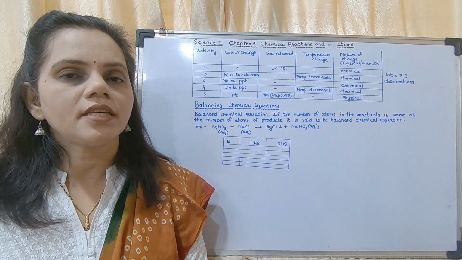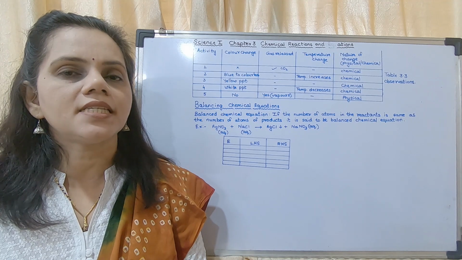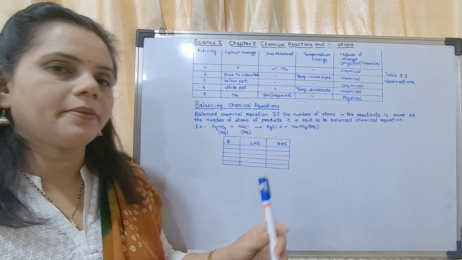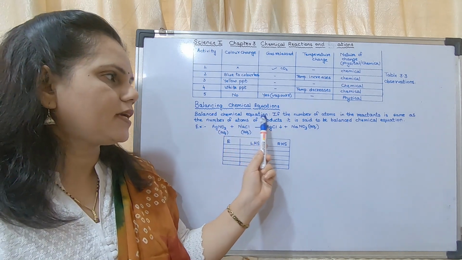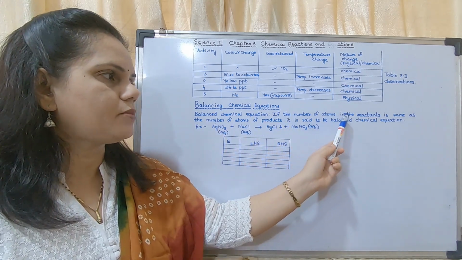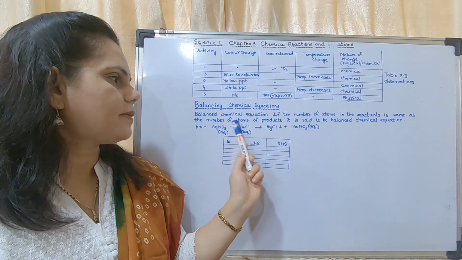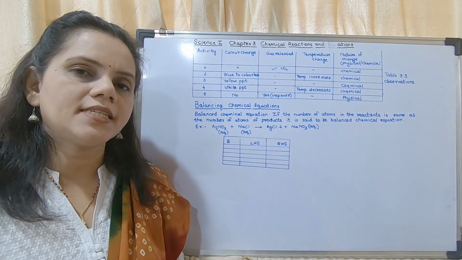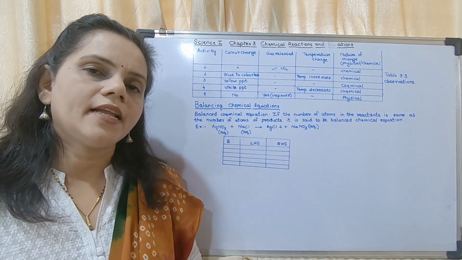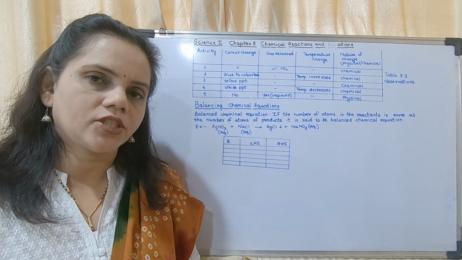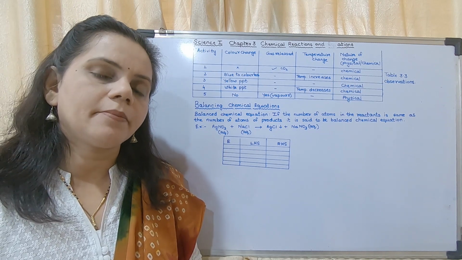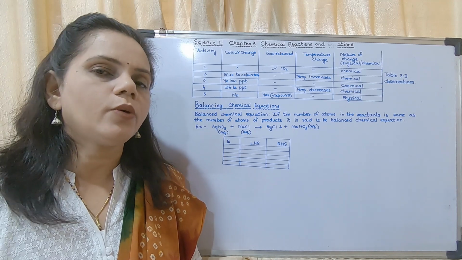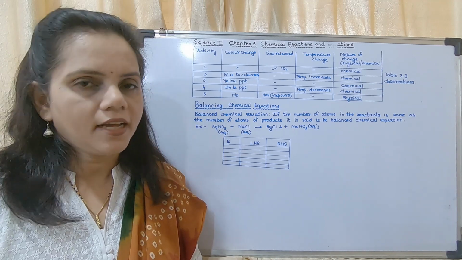So first we will see what you mean by a balanced chemical equation. What is a balanced chemical equation? If the number of atoms in the reactants is the same as the number of atoms in the products, it is said to be a balanced chemical equation. Whatever elements are present in the reaction, the number of atoms of those elements on the left hand side should be equal to their number of atoms on the right hand side.